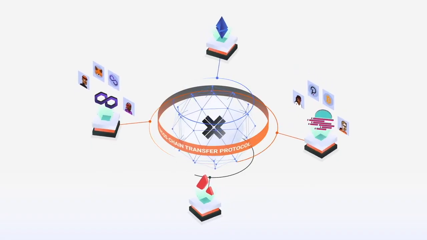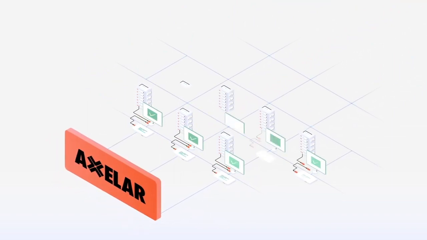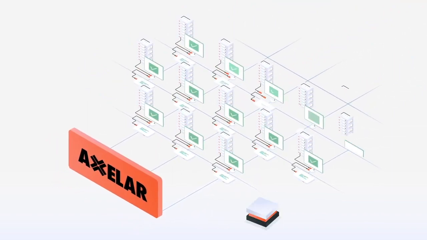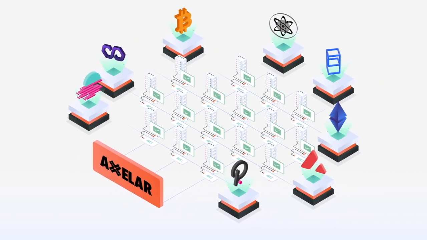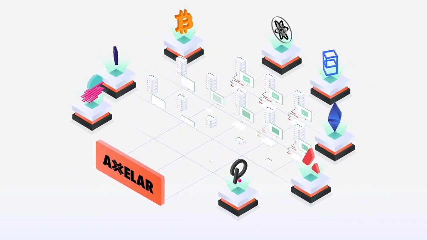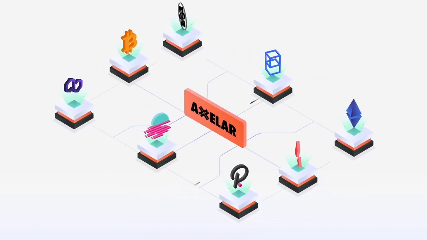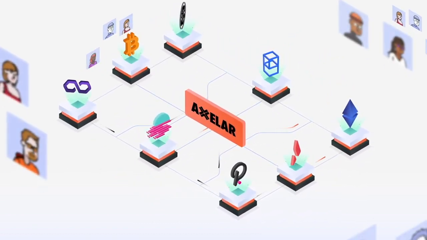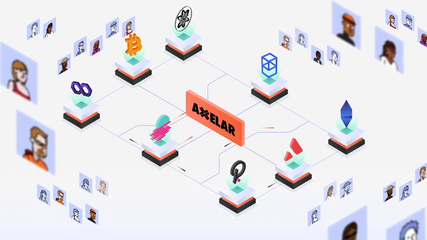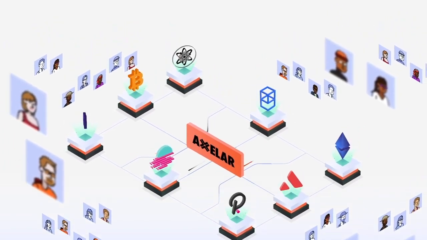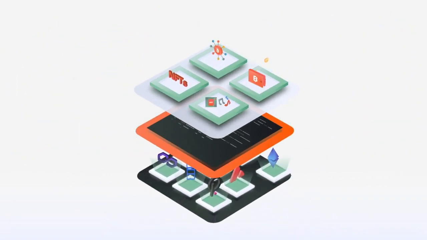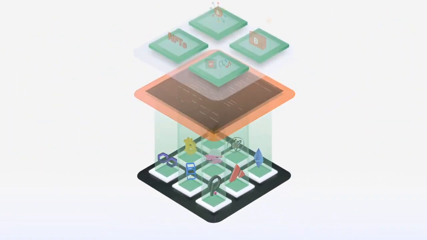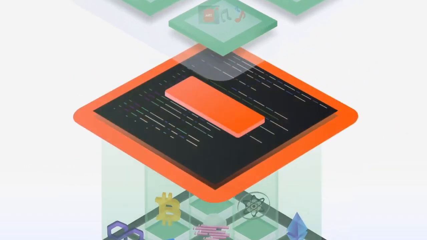What exactly is Axelar? Now, Axelar delivers secure cross-chain communication for Web3. Our infrastructure enables dApp users to interact with any assets or applications on any chain with one click. Simply put, Axelar network is a blockchain that connects blockchains, enabling universal Web3 interoperability. Now, the network is secured using proof-of-stake consensus, and messages are routed and translated using permissionless protocols. As an analogy, Axelar is like Stripe for Web3.